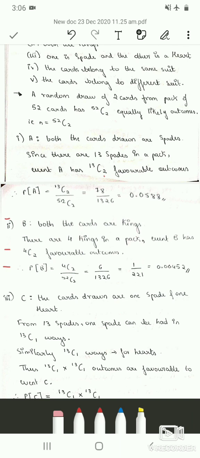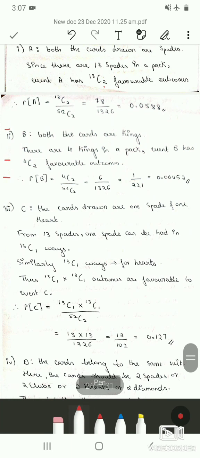So the next sub question is, the cards drawn are 1 spade and 1 heart. We know in a pack of cards there are 13 spade cards and there are 13 heart cards. Among those they have asked us to find the probability that one card is from spade and one card is from heart. Therefore there are 13C1 ways for getting one spade card, and similarly there are 13C1 ways for getting one heart card.